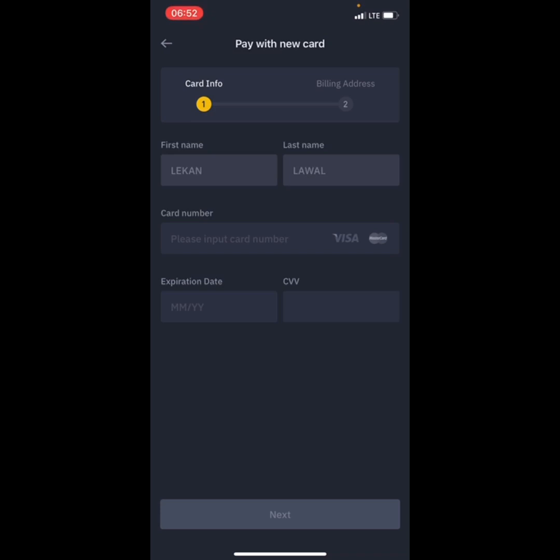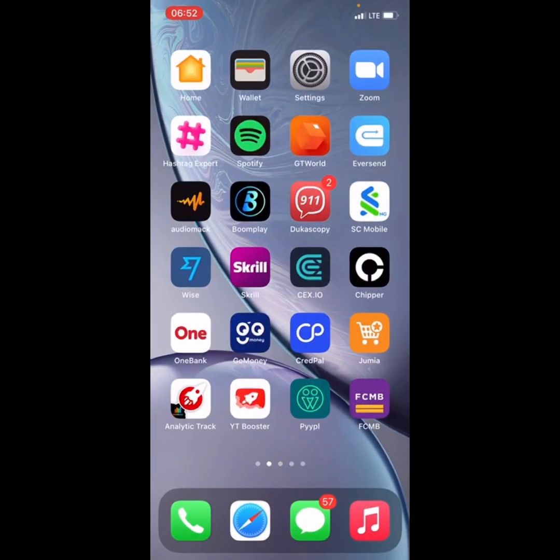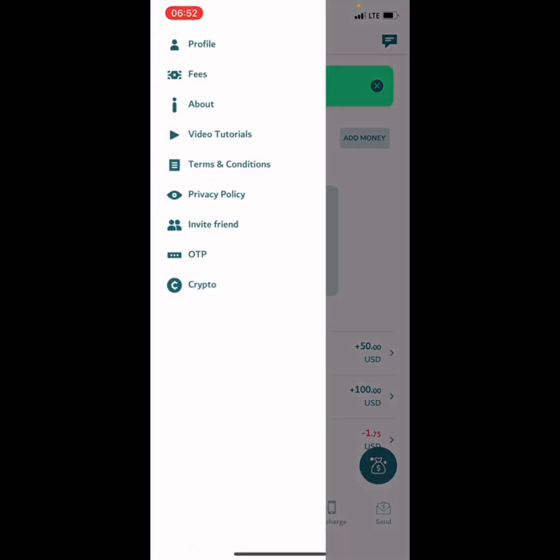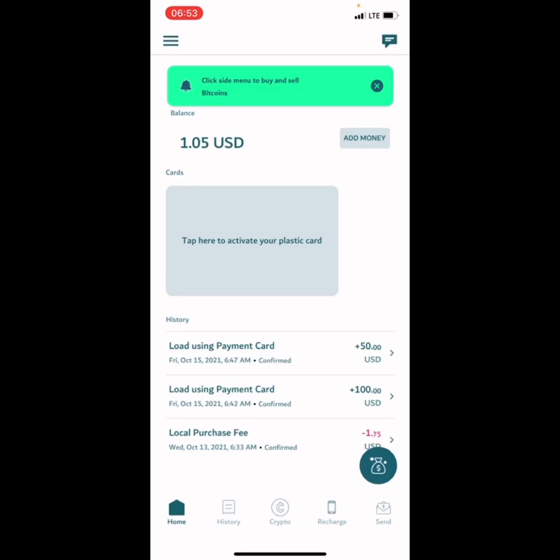After they accept the card, you proceed to next, and it will show you OTP. This is where you can get your OTP. You can just go here and click on OTP, and load it like this. Let's say the OTP doesn't come up. The next thing you're going to do is close the app and relaunch it again. After relaunching and entering your password to log in, the OTP will show, like a notification will come up here. Okay.